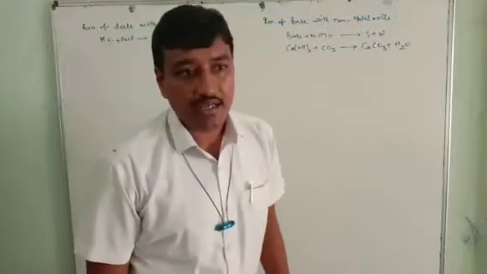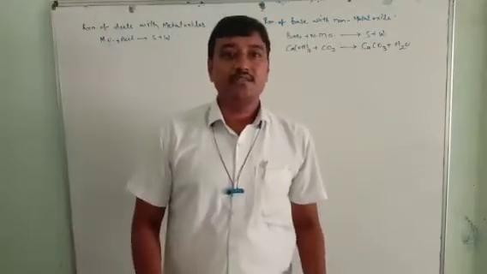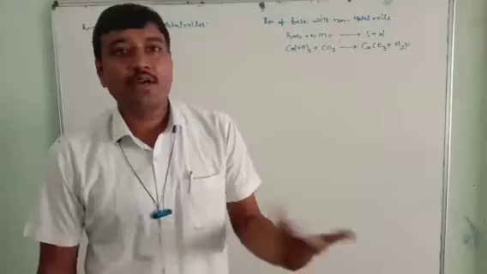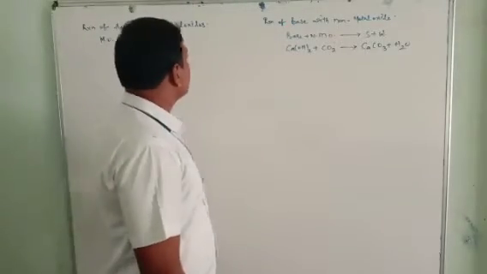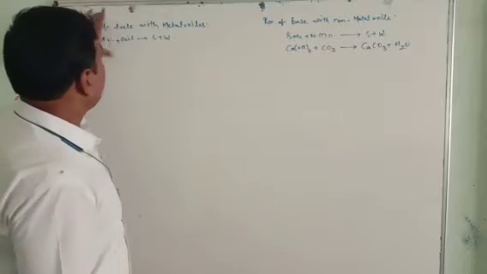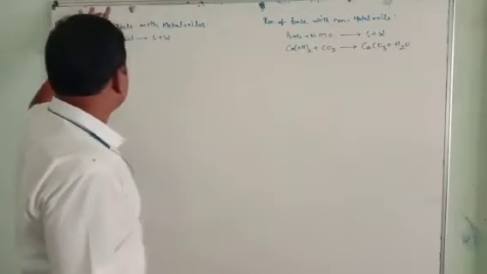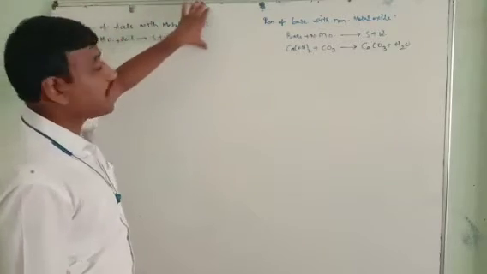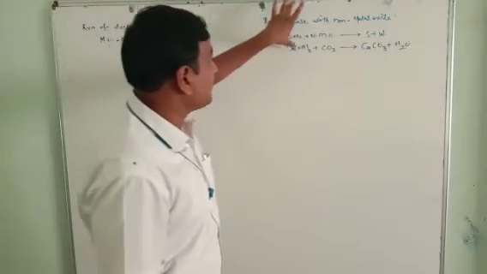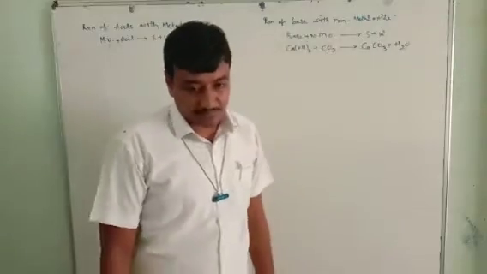Generally we have an idea what is meant by acid, base and salt. Here I have given two sentences: a reaction of acid with metal oxides, and a reaction of base with non-metal oxide.